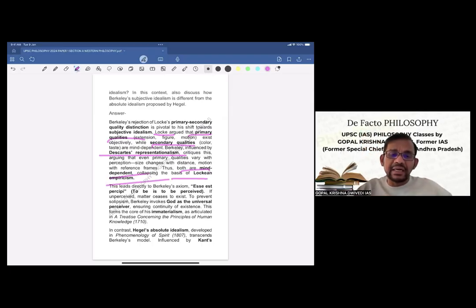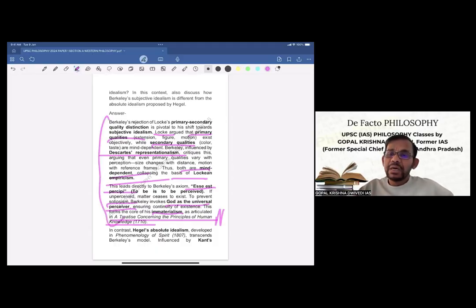Now, this leads directly to Berkeley's axiom, esse est percipi. So this you might already know: to be is to be perceived. Now, if unperceived matter ceases to exist, to prevent solipsism, Berkeley invokes God as the universal perceiver, ensuring continuity of existence. Now, this forms the core of his immaterialism, as articulated in A Treatise Concerning the Principles of Human Knowledge. This is his book, so this also has been referred to. So now this completes the first part of the question.